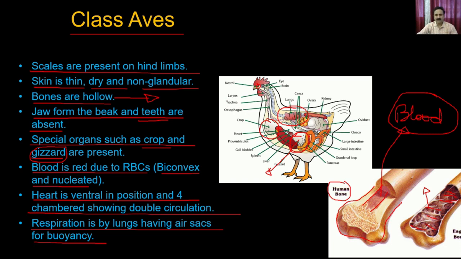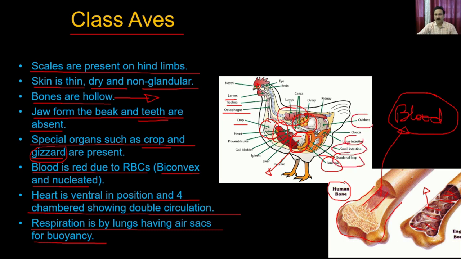Then it has the larynx and trachea, and within the digestive system it has the oesophagus, then the crop, and it has a four-chambered heart, and it has the ovaries as well, and it has all sorts of glands for digestion like the pancreas, the duodenum, the small intestine, large intestine, and all that.